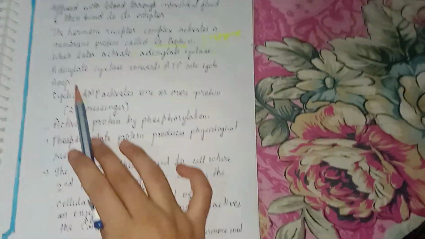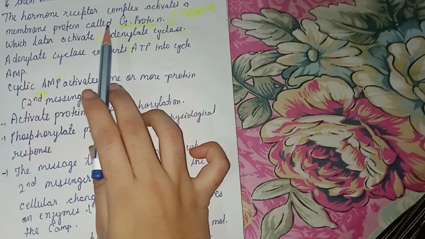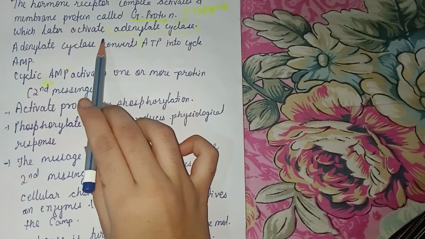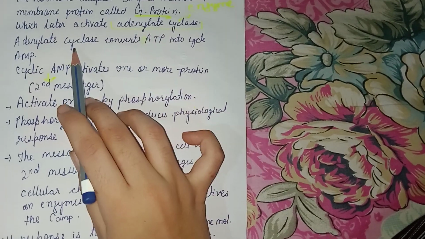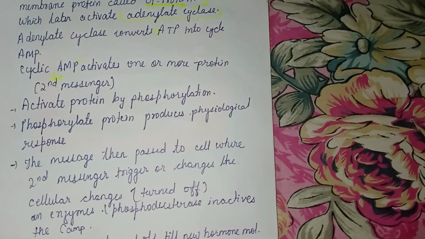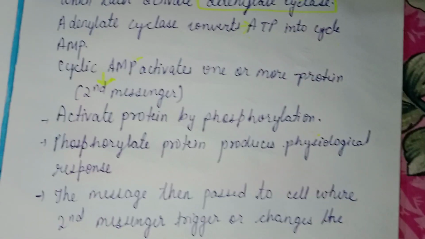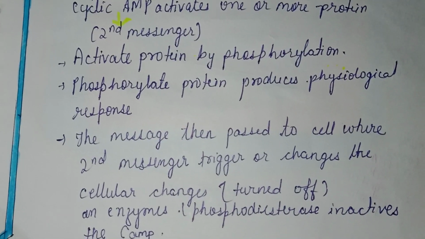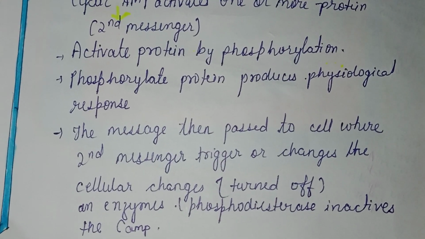Done. Now what I was saying is that the hormone-receptor forms a complex and activates a membrane protein called G protein, which later activates adenylate cyclase. Adenylate cyclase converts ATP into cyclic AMP. Cyclic AMP activates one or more proteins by phosphorylation. The phosphorylated protein produces a physiological response.